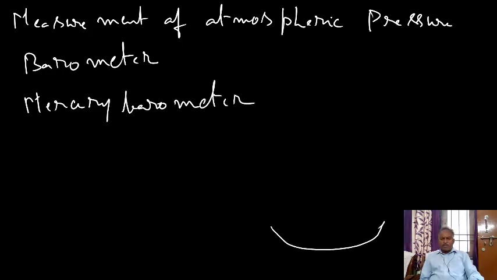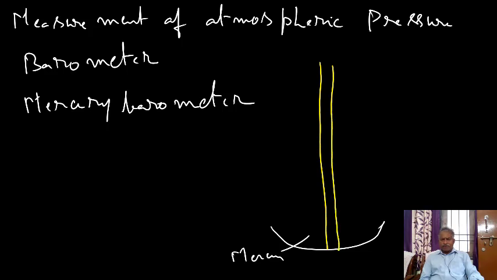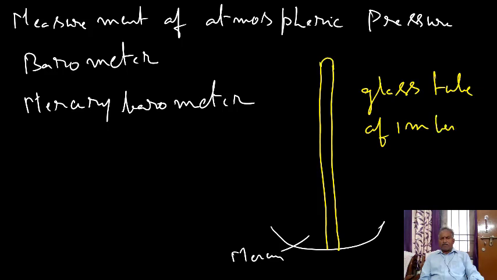So this is a dish of mercury. And here this is a column, a glass tube of 1 meter length, closed at one end.